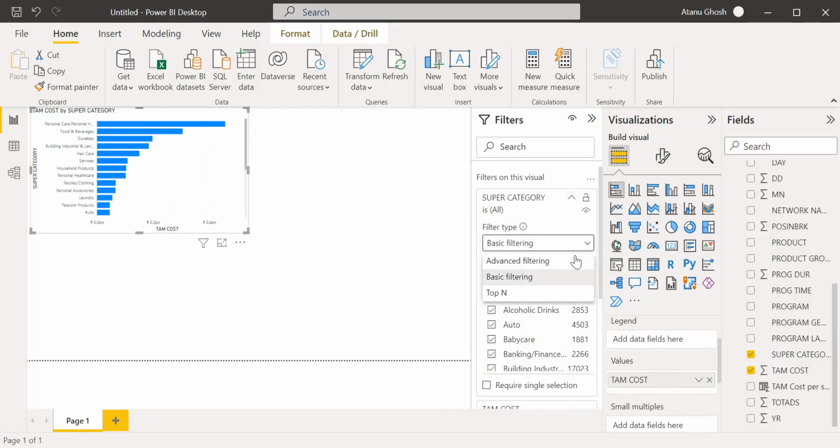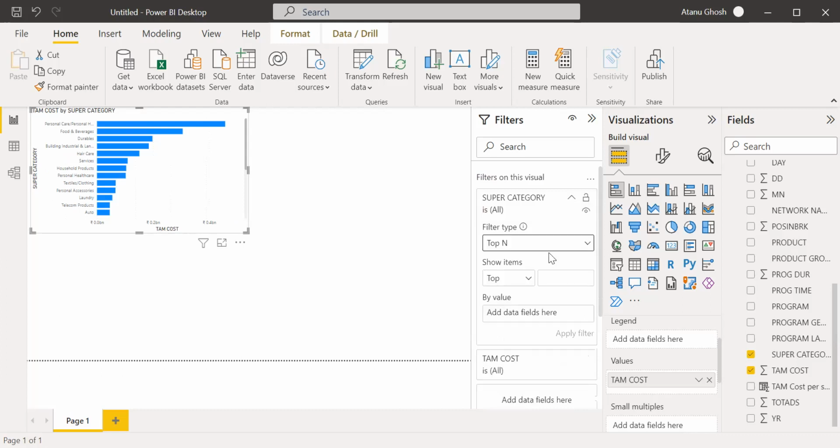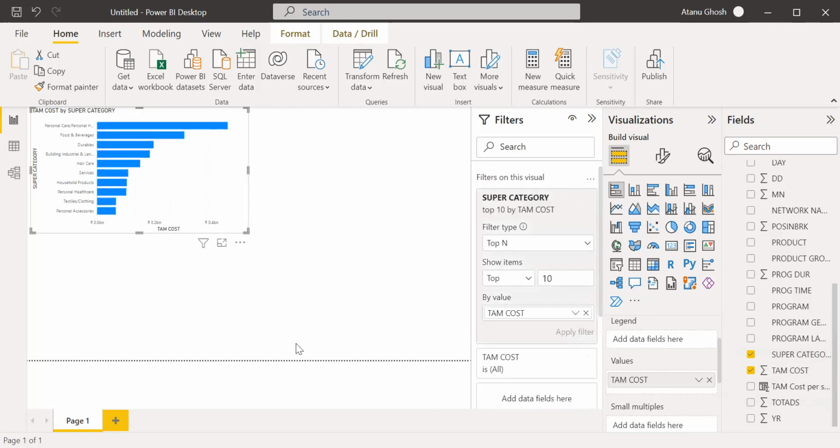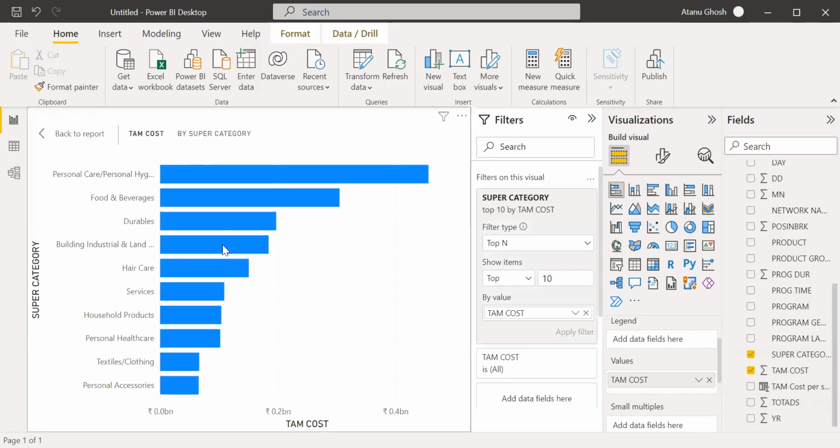The next is advanced filtering, but I'll show you that later. I can put the top N and say I want to see the top 10 super categories by TAM cost, and apply the filter.